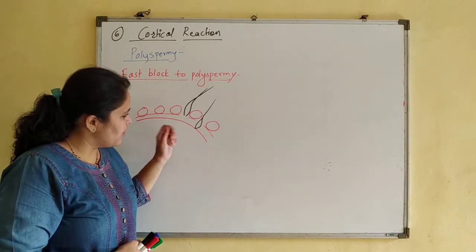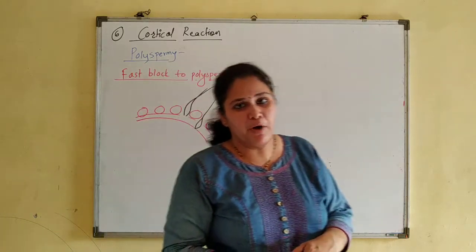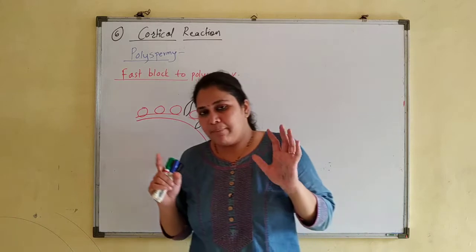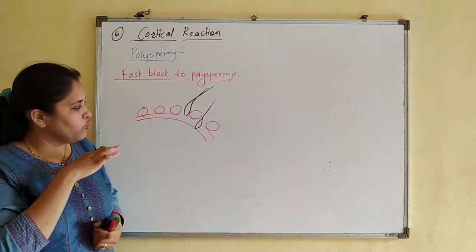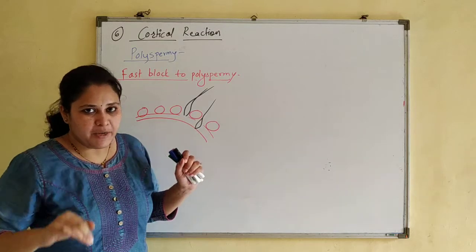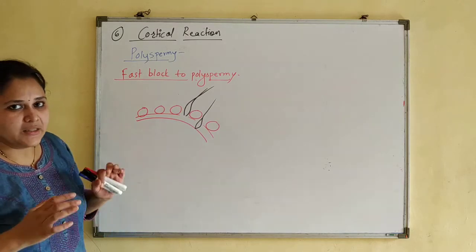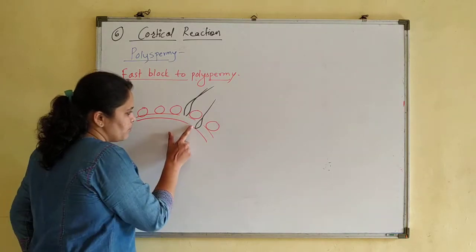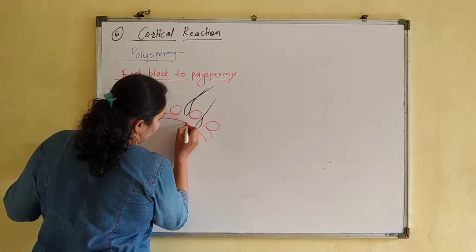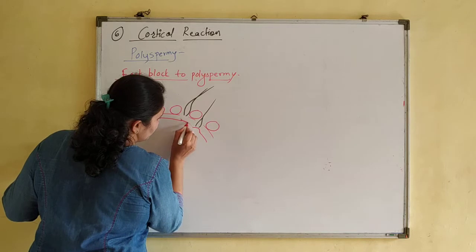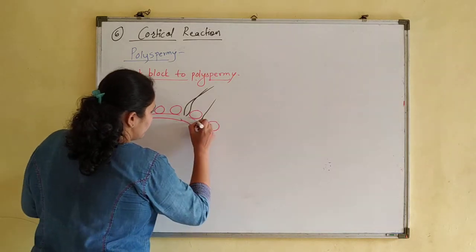Now, once sperm enters, it prevents the entry of another sperm. I told you that there is a reception cone. The membrane of the secondary oocyte bulges, and through that point the sperm enters inside the secondary oocyte. So suppose this is the point where the reception cone has formed. Through this point, the sperm will enter.